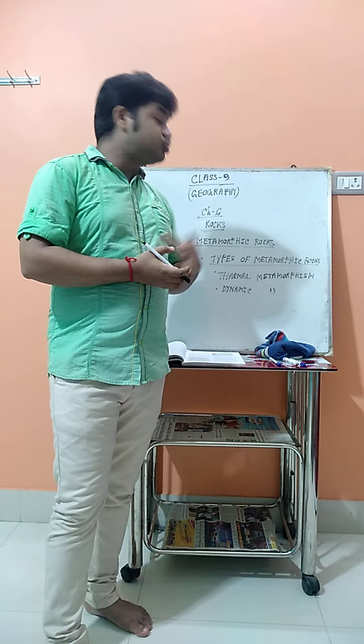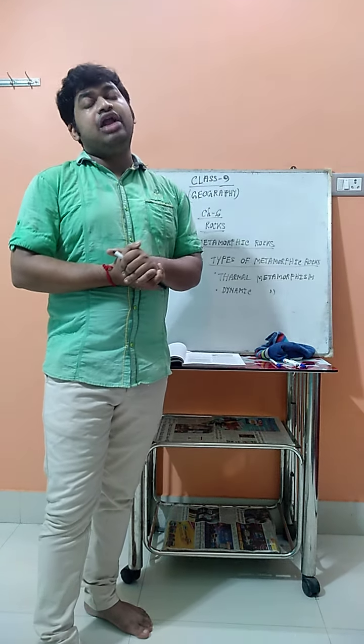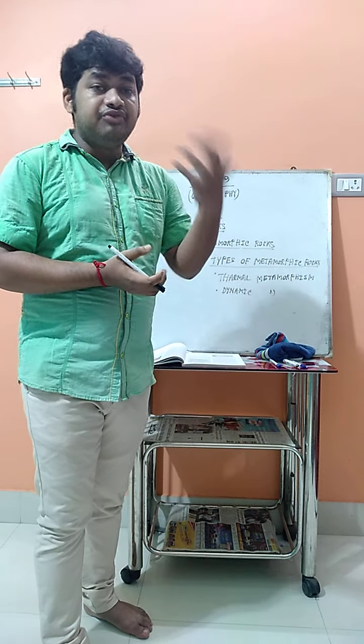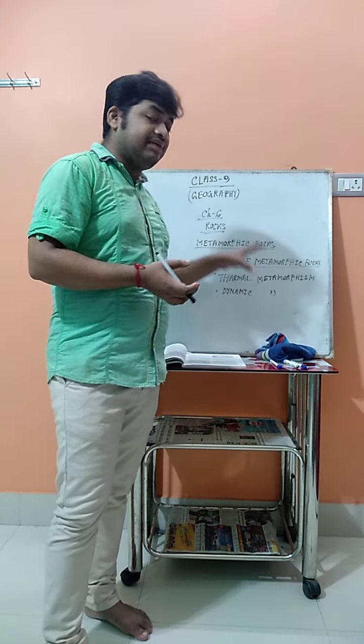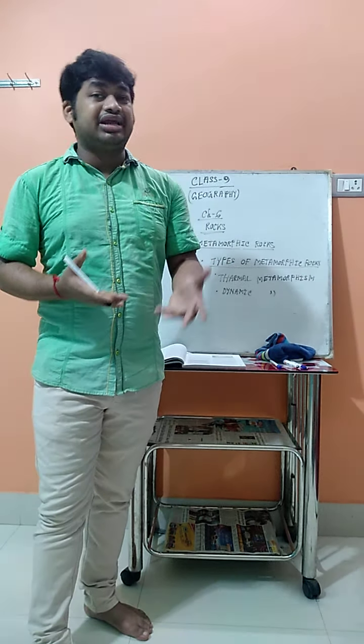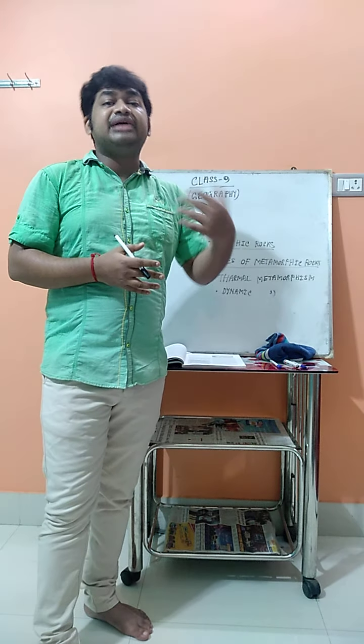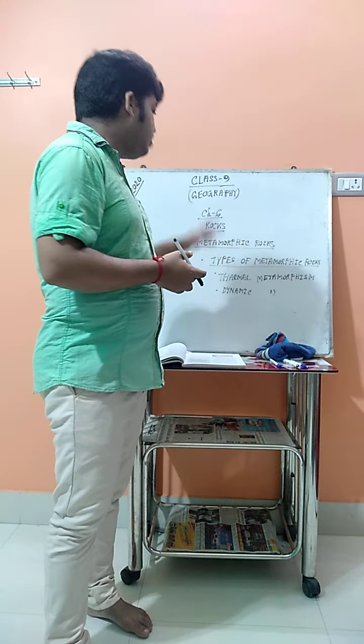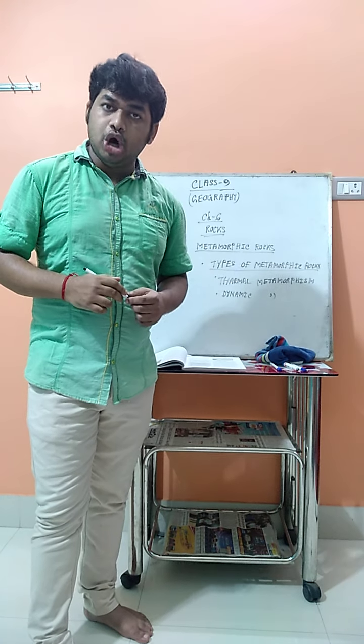Due to this high temperature and pressure, when the sedimentary or igneous rocks convert into new rocks with different characteristics, these rocks are known as metamorphic rocks.